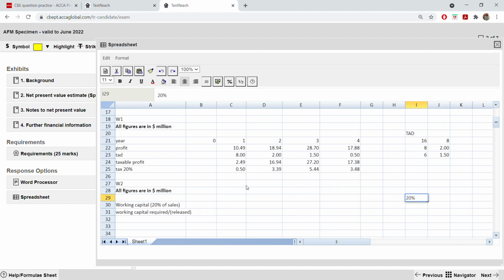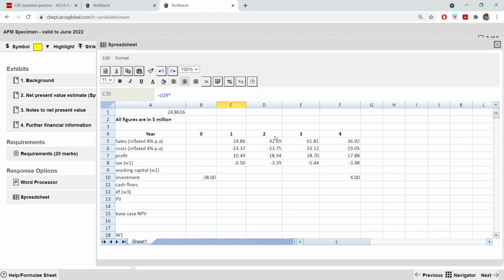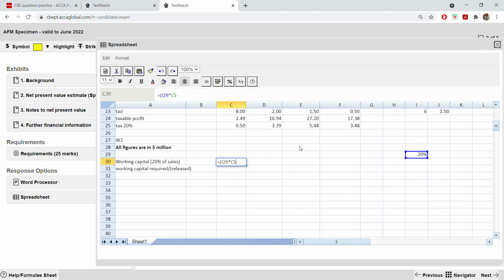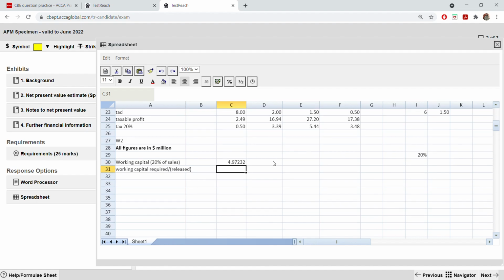Okay. So when you come here, equal to this multiplied by sales for the first year. Where's that sales? Here. Okay.